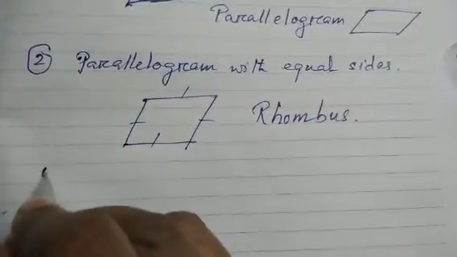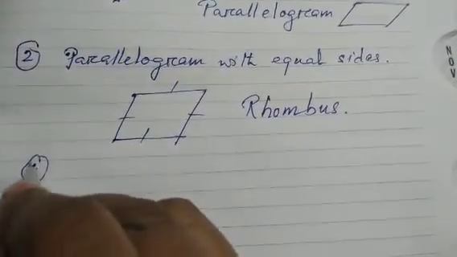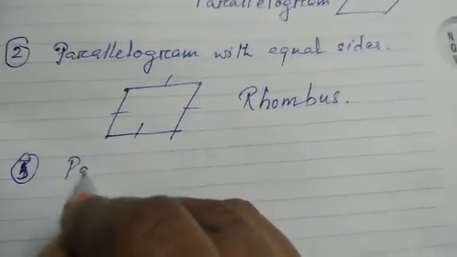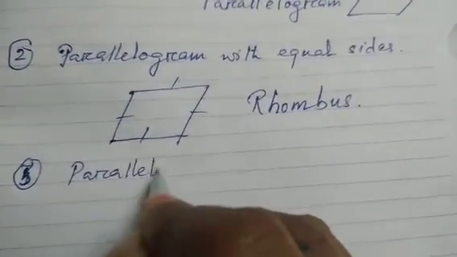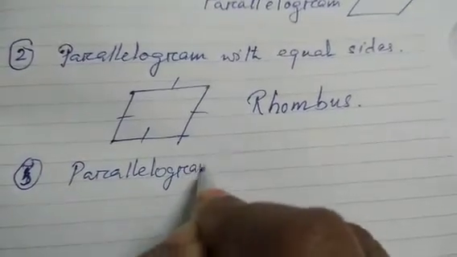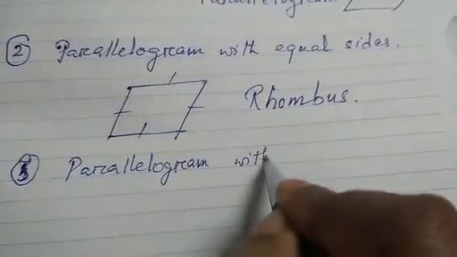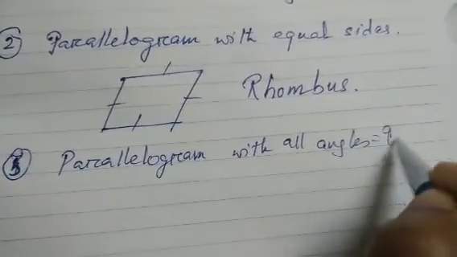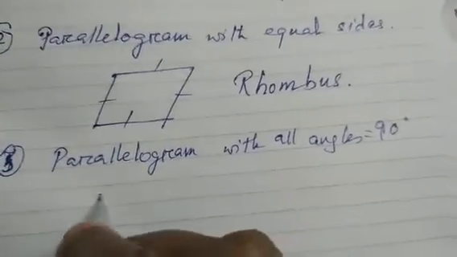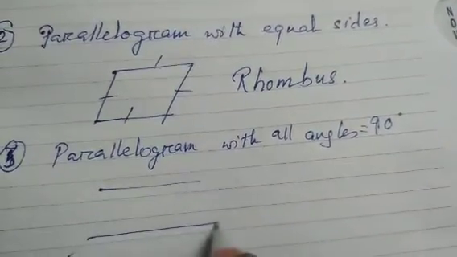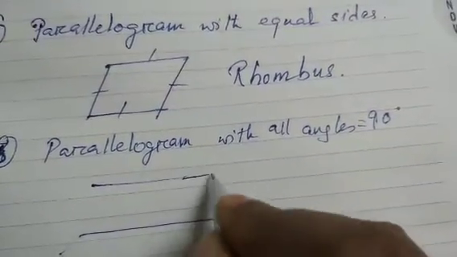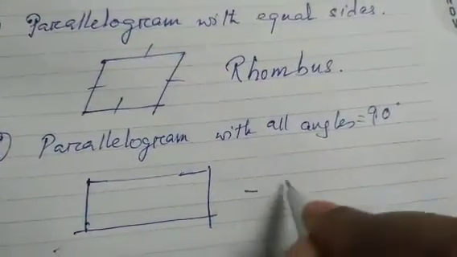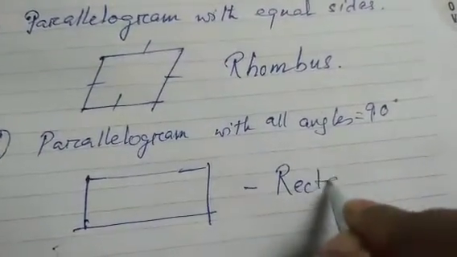Next, third: now I say a parallelogram with all angles equal to 90 degrees. That is a right angle. Both are equal, they are 90 degrees.